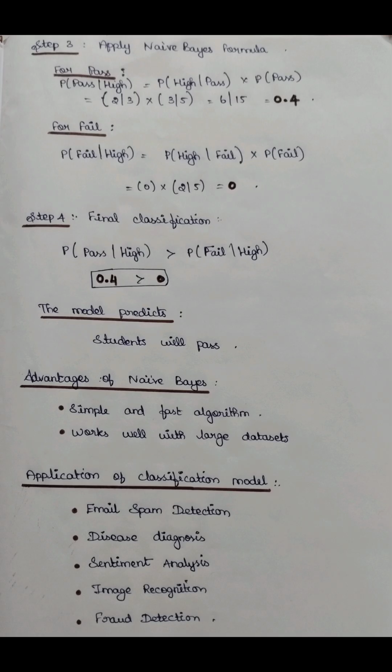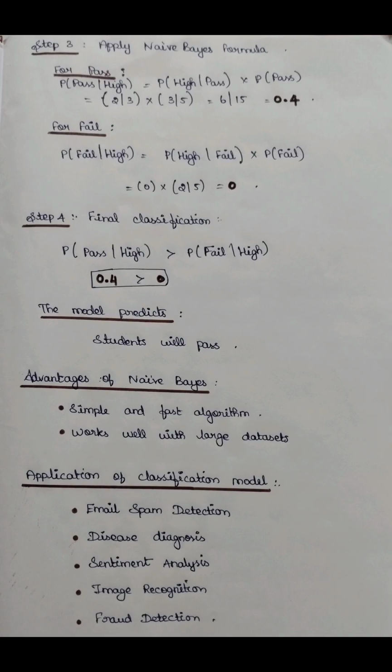Next, we have to apply the Naive Bayes formula for pass and fail results. First, we solve pass. Probability of pass given high equals probability of high given pass times probability of pass. Probability of high given pass equals 2 by 3 times probability of pass equals 3 by 5, which equals 6 by 15. We solve the fraction 6 by 15, we get 0.4.